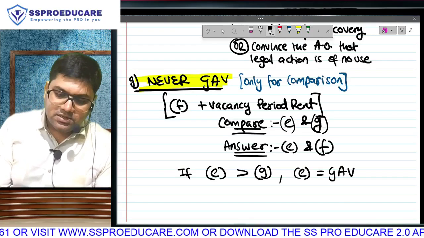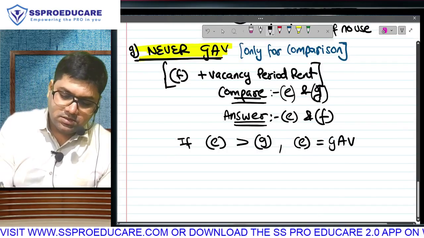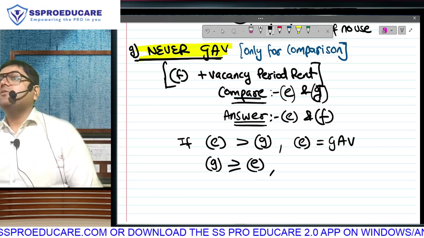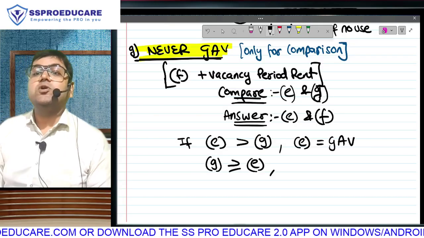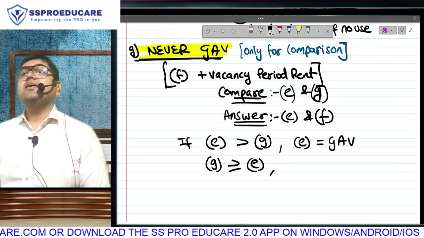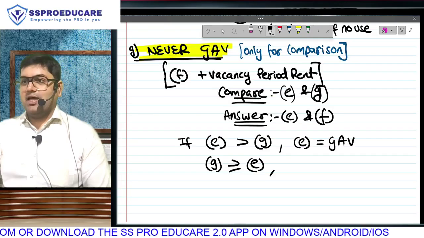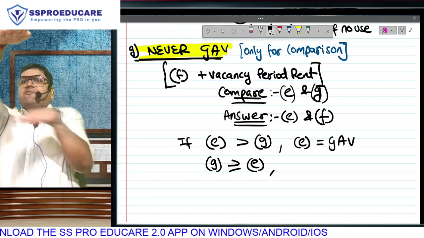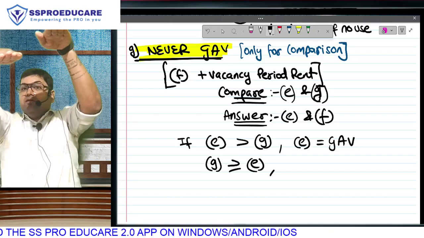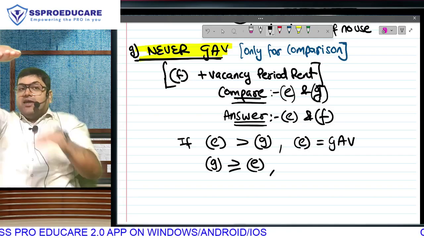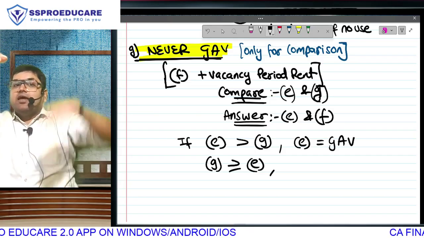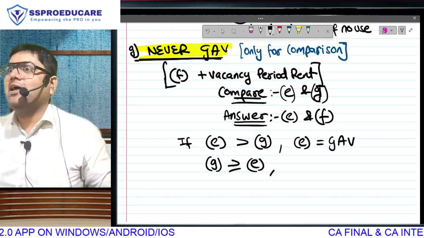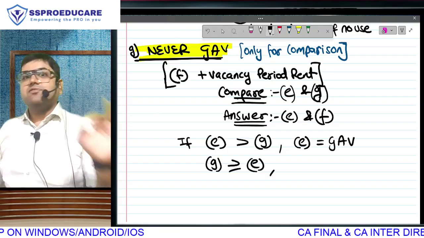But if G is greater than or equal to E, listen, see if you understand. The assessee is honest. Poor guy, his F amount is lower only because of vacancy. E is a 12-month figure, F is a 3-month figure. This F has to be lower, but when I added the vacancy period, my actual rent became higher. That means why is my actual lower? Only because of vacancy. Had there been no vacancy, I would have shown a higher amount. In fact, next year my actual will be higher. Only this year there was vacancy. That means I am an honest assessee.